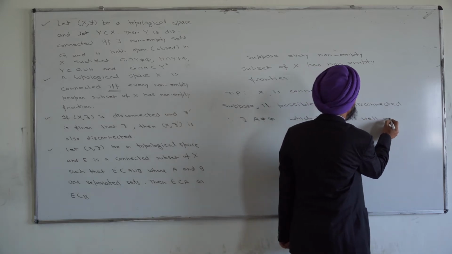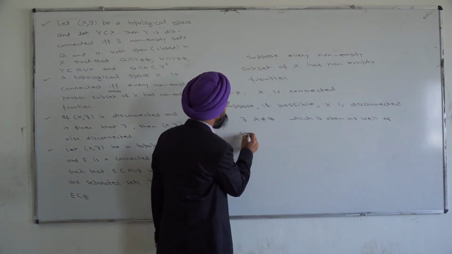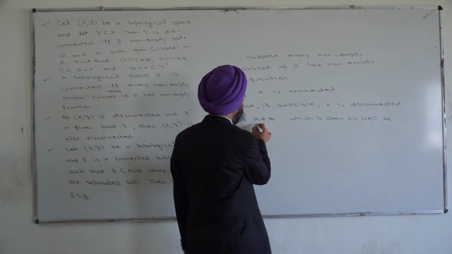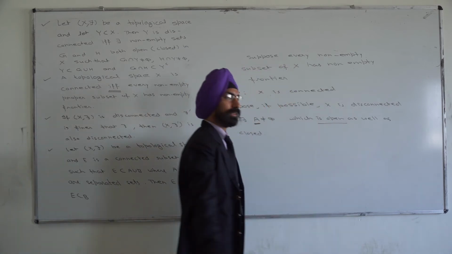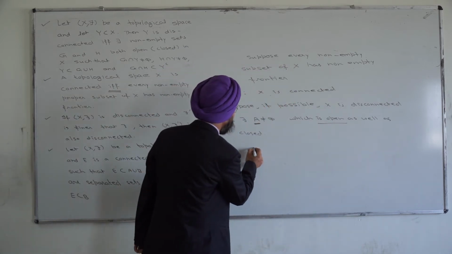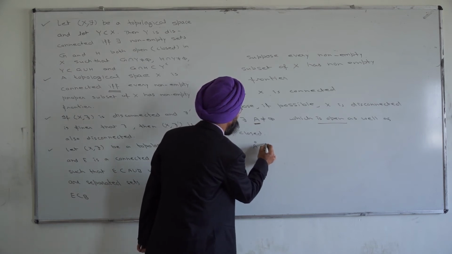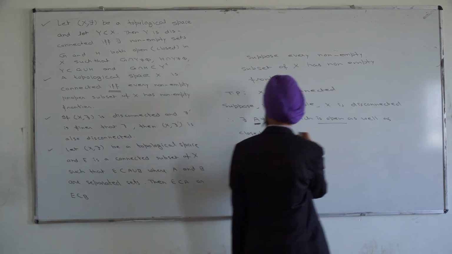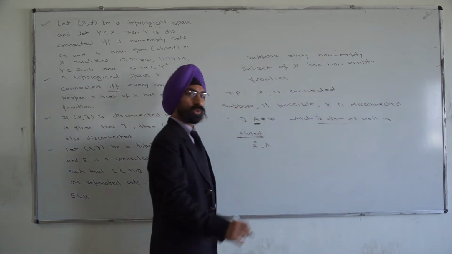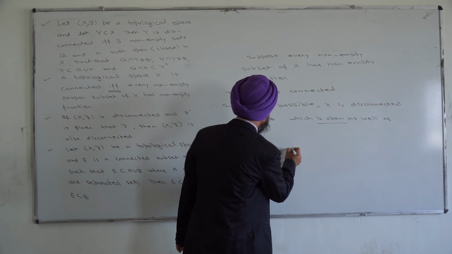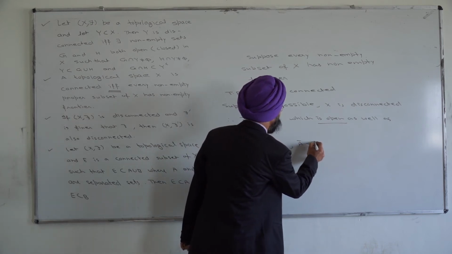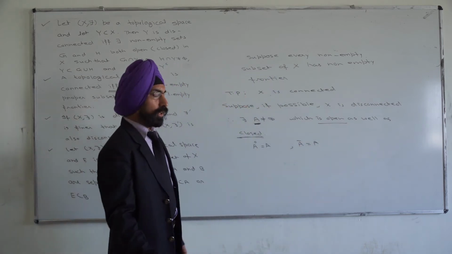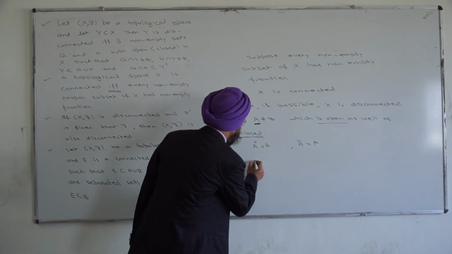Now, A is open means A interior is equal to A. Also, A is closed means A bar is equal to A. Now look at what the frontier of A is.